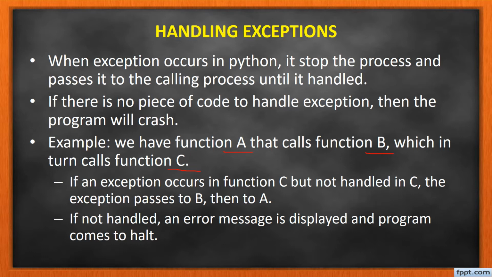Here suppose an exception occurs in C, but it is not handled in C, so the exception is going to pass to B. It will also check whether the exception is handled over here. If it is not handled in B, it is going to pass it to A. Here also, if the exception is not handled, the error message is displayed and the program comes to a halt. So this is the way exceptions propagate.